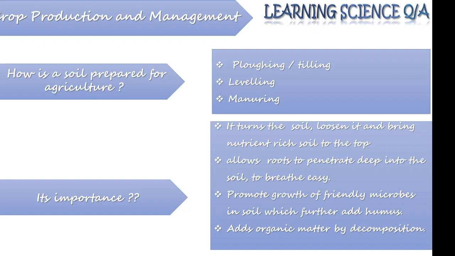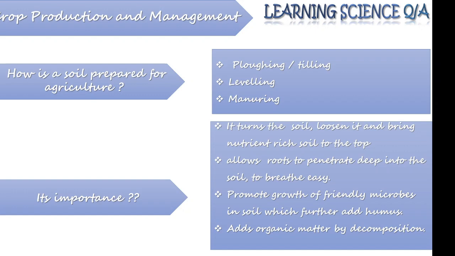So when you turn the soil, it gets loosened and nutrients are brought to the top layer of the soil. When our soil is loose, when our soil is turned up, it allows root to penetrate deep into the soil so that the root can breathe easily, so that it can absorb air easily.